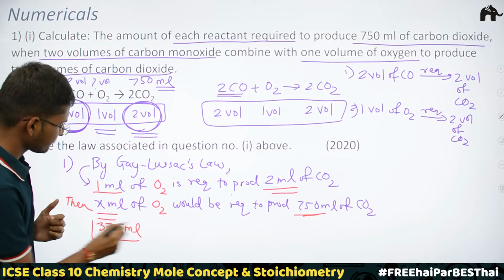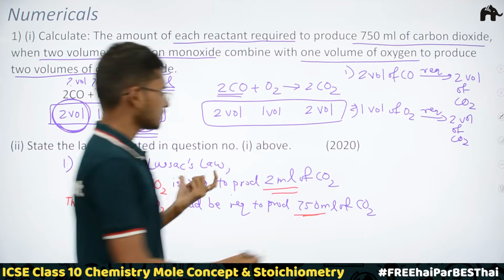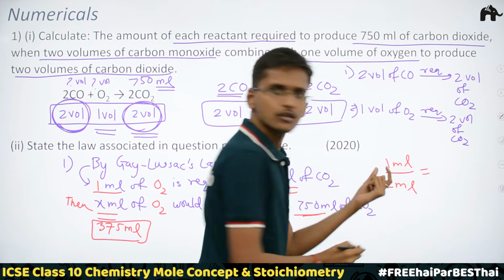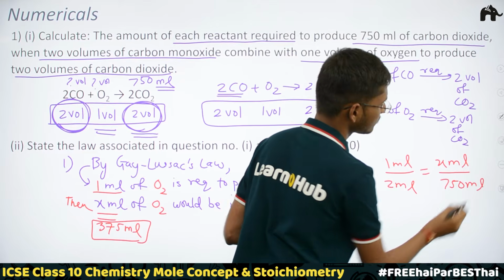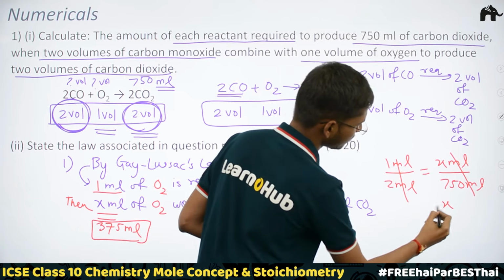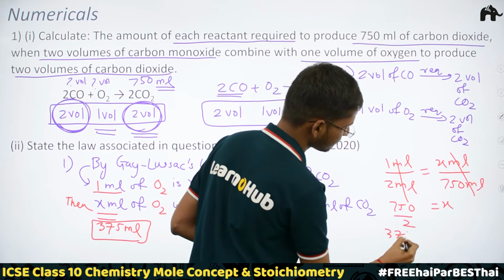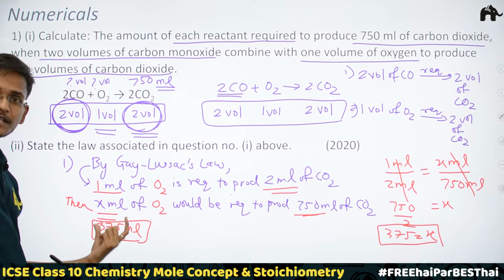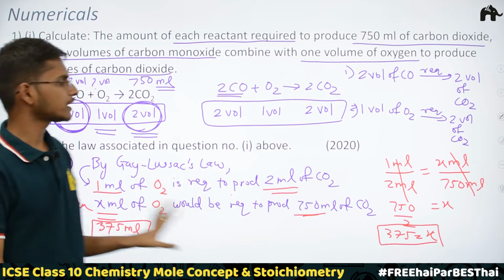Or else if you want to find the answer, you can again use that chocolate problem method. Same, 1 ml of oxygen is required to produce 2 ml of carbon dioxide. So x ml of oxygen would be required to produce 750 ml of carbon dioxide. I'm cancelling this ml throughout. Then I'm finding the value of x. x is equal to 750 by 2. It's half of 750, so it's 375. See the same thing, 375. So 375 ml of oxygen would be required to produce 750 ml of carbon dioxide. Finally, you can write this statement.